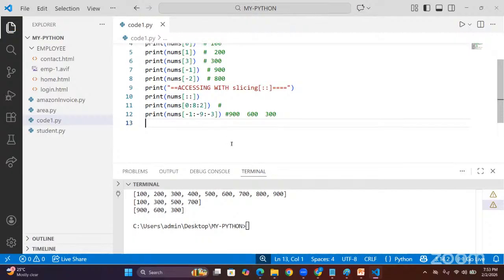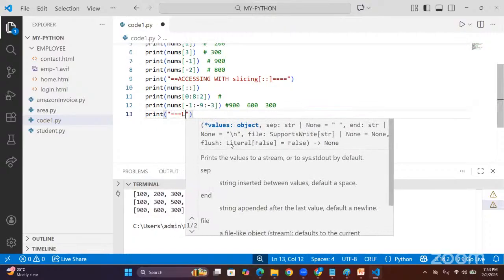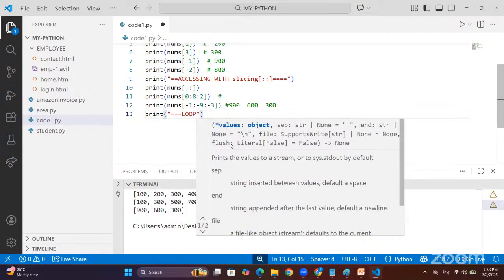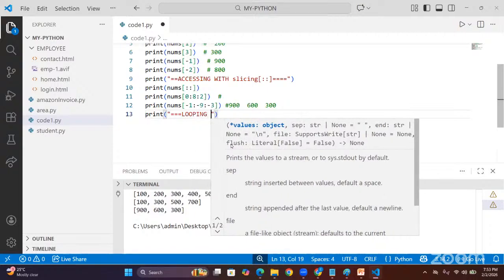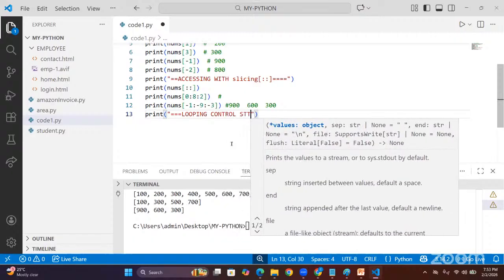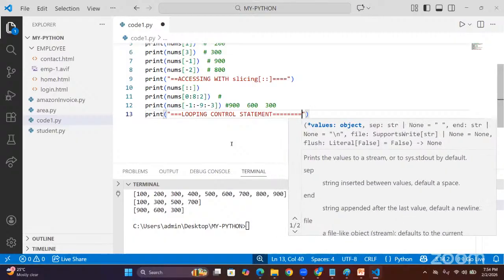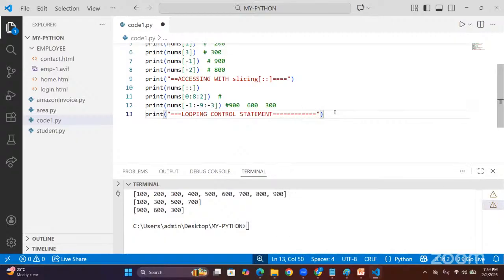The next option, sir, is the looping control statement. Looping means what? Here we can use for loop and while loop as control statements. We can access with a while loop and for loop.